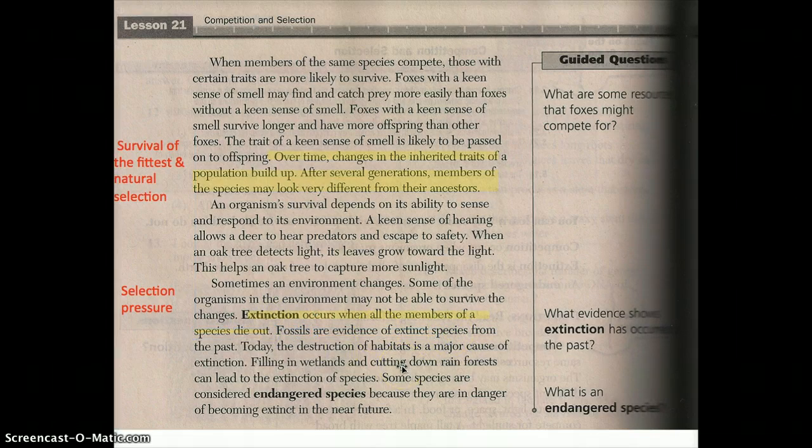Okay, I highlighted that. Fossils are evidence of extinct species from the past. Today, the destruction of habitats is a major cause of extinction. Filling in wetlands and cutting down rainforests can lead to the extinction of species. Some species are considered endangered species because they are in danger of becoming extinct in the near future. So there's my other vocab word, endangered species. Something that makes it endangered is that it might become extinct in the near future.